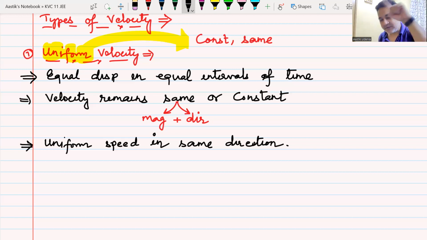Of all the motion that we have read, only this motion is a straight line motion. 100% straight line. Do we understand this?